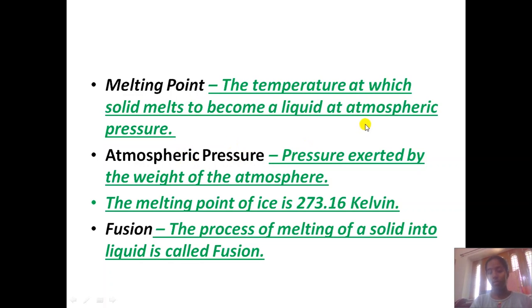So what is this atmospheric pressure? The pressure which is exerted by the weight of the atmosphere is known as atmospheric pressure. The pressure which the atmosphere exerts over anything is known as atmospheric pressure. And the melting point of ice is 273.16 Kelvin, though we usually consider only 273 Kelvin.